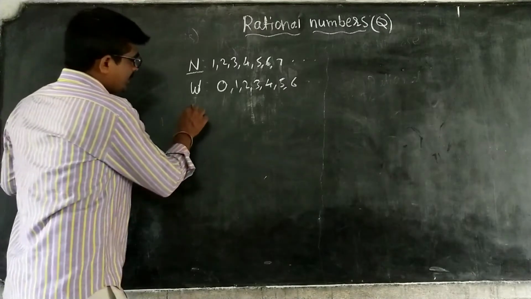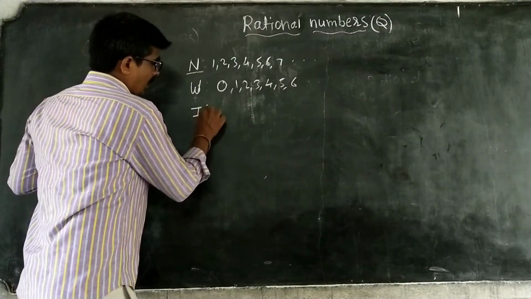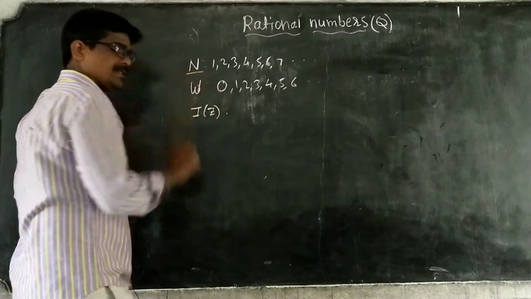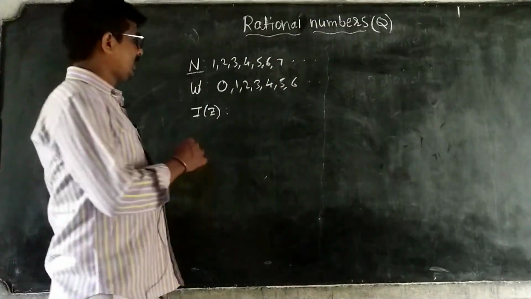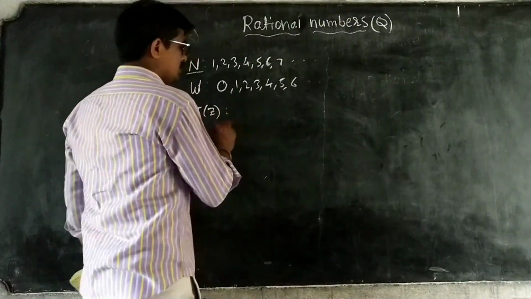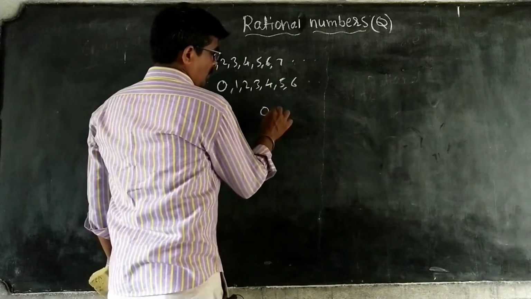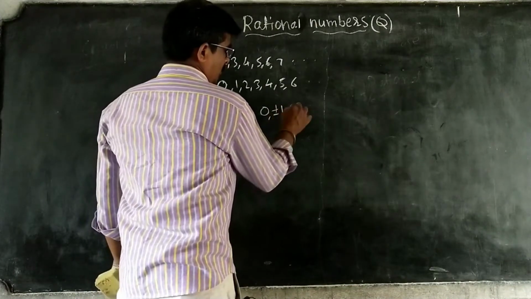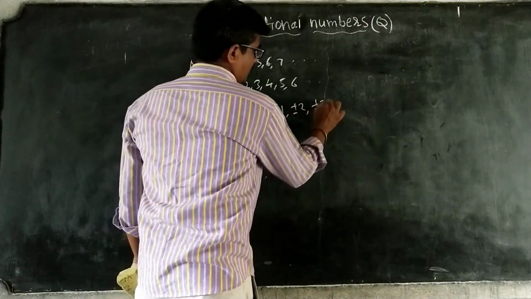Next, integers. What is an integer? I or Z. Integers means 0, plus or minus 1, plus or minus 2, plus or minus 3.